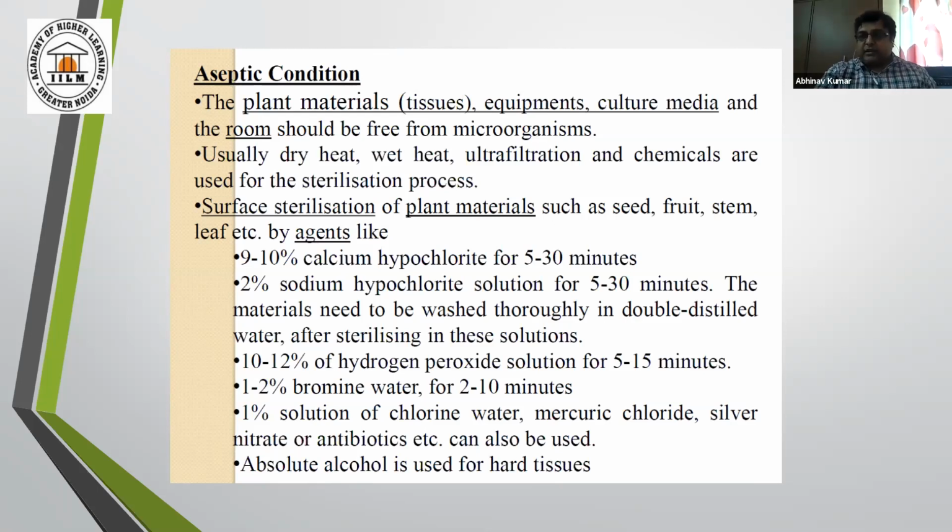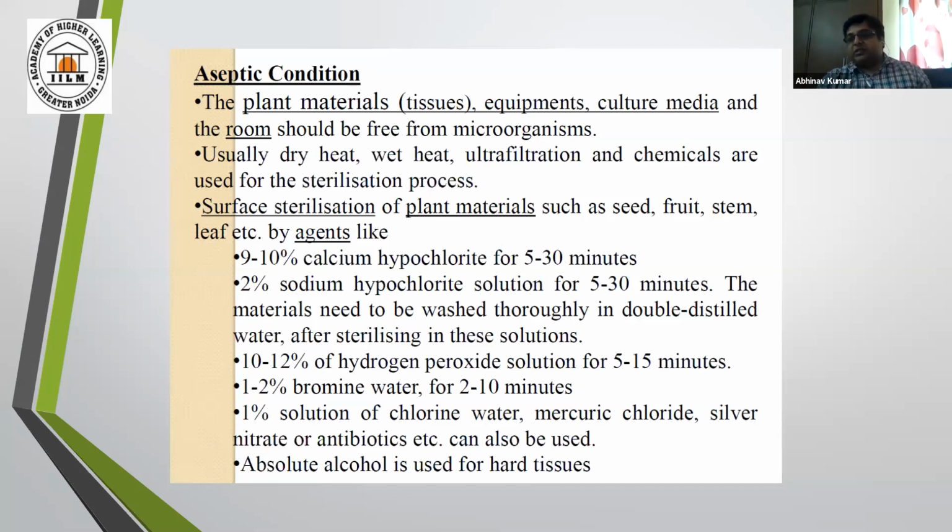There are several steps and a number of chemicals which are used for the surface sterilization process. One is calcium hypochlorite, sodium hypochlorite, H2O2, mercury chloride, chlorine water, and in some cases absolute alcohol, or generally we use a combination of two or three.